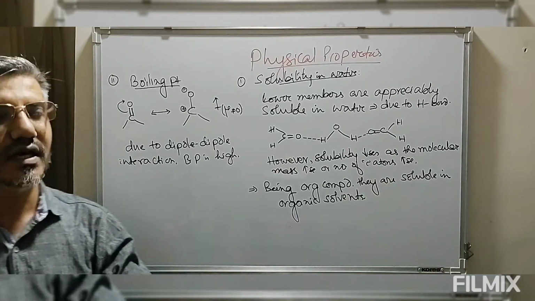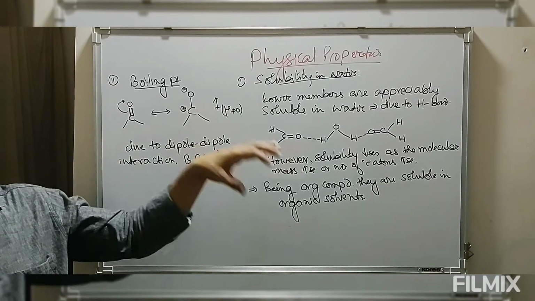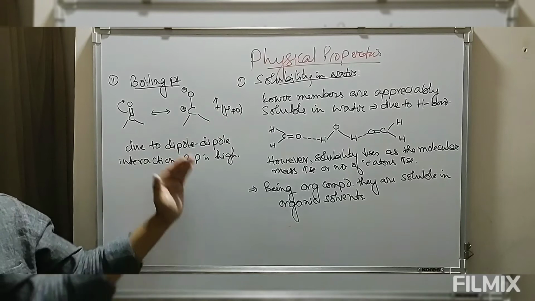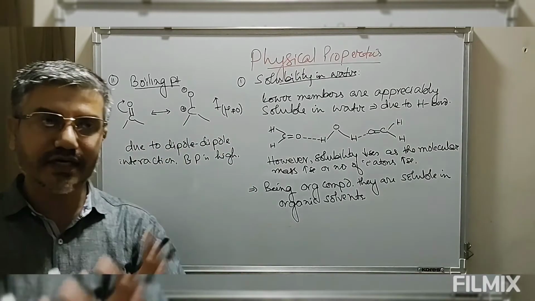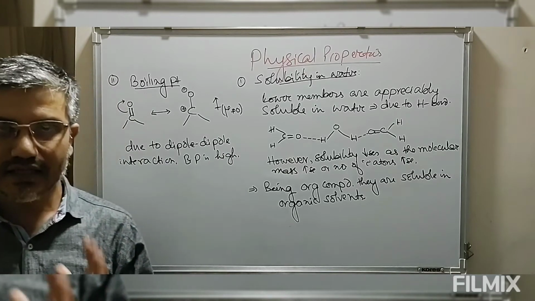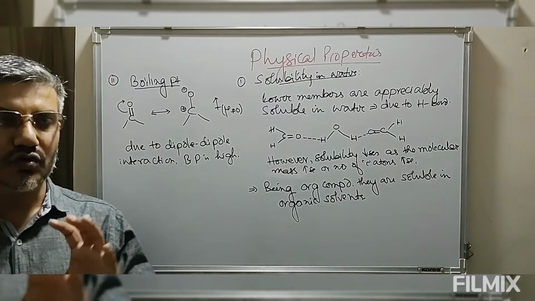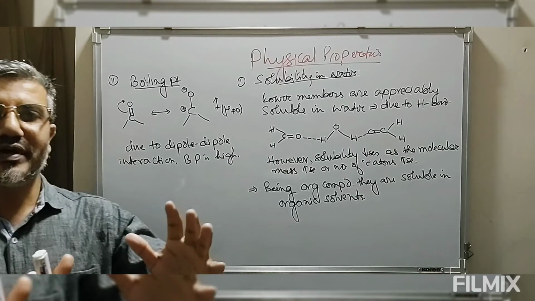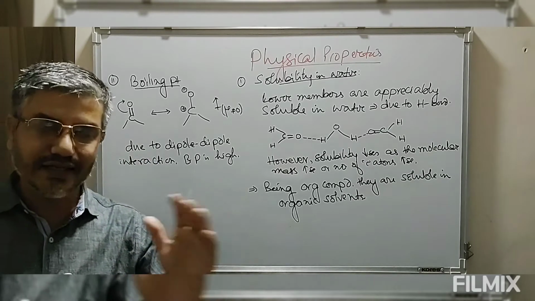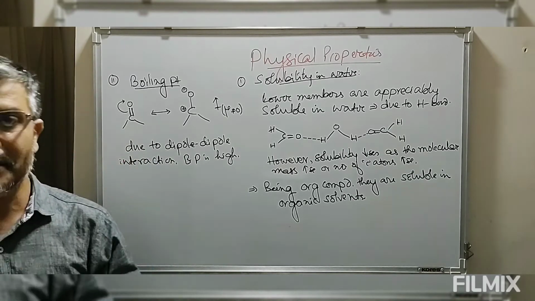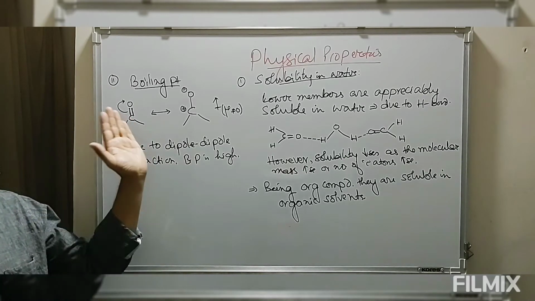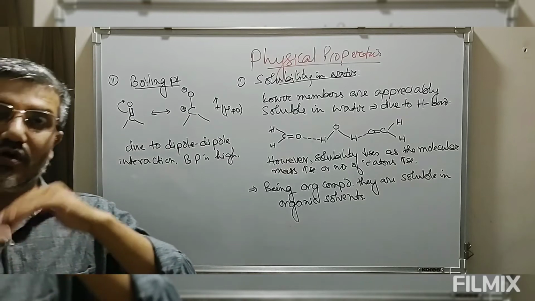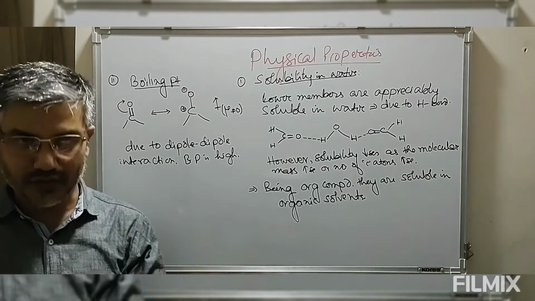The reason being, in case of ether, dipole is less, whereas in case of aldehydes and ketones, we have a stronger dipole. So the interactive force is more in case of aldehydes and ketones. But when we compare this with haloalkanes or hydrocarbons with comparable molecular mass, then the boiling points of aldehydes and ketones are always greater than those compounds.